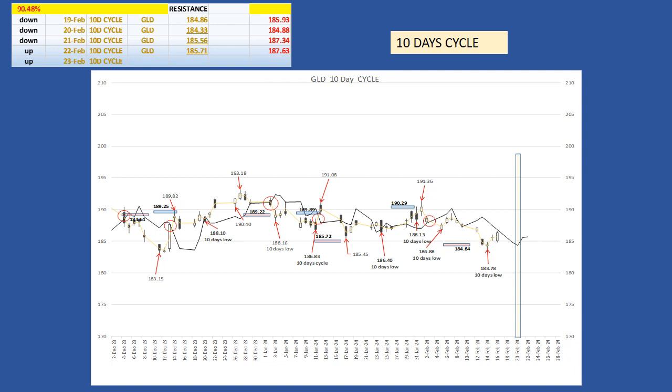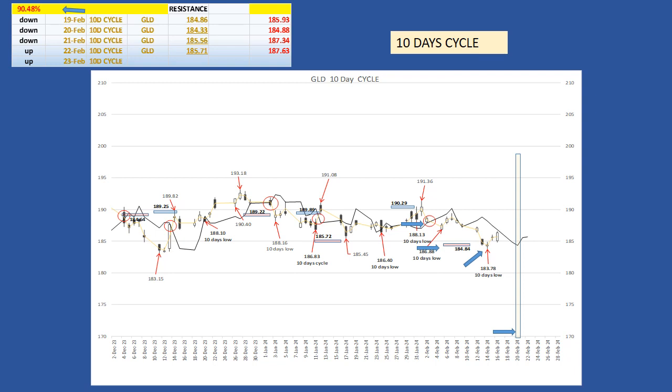The 10-day cycle. The 10-day cycle success rate is 90%. The last signal with the cycle line was on February 5th, when the gold ETF crossed below its line at $188.10, for a target at $184.84, or $3.26, or 1.73% of profit. The last 10-day cycle low was on Wednesday, February 14th, and the next one is scheduled for February 21st, the yellow zone on the chart.